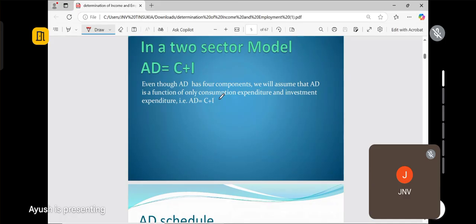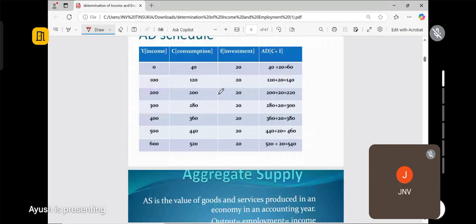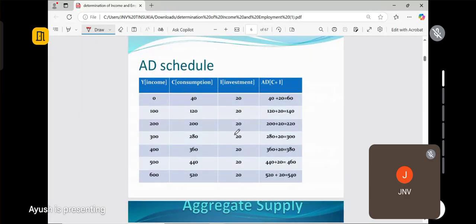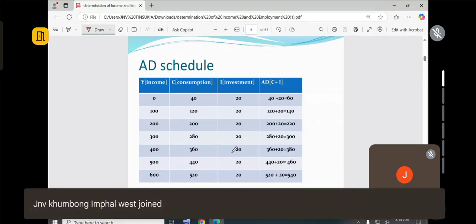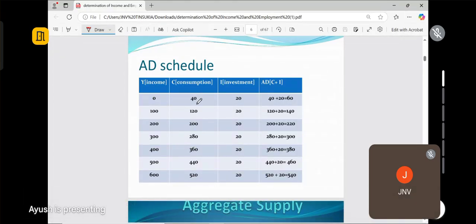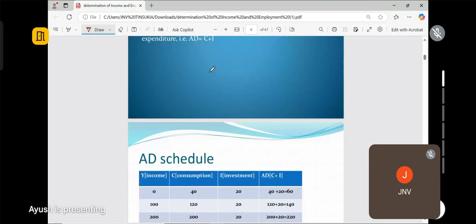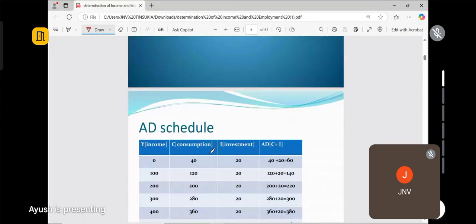Okay, so let's see the schedule or the table for aggregate demand. For simplicity, I suggest that you use the same table for all the schedules, whether it is consumption, investment or saving. We should use only one graph, that will be easy to remember. Accordingly, as we have already discussed, AD equals C plus I.